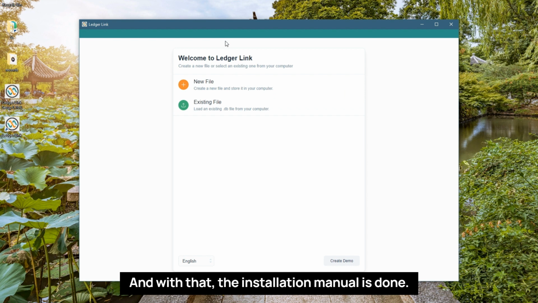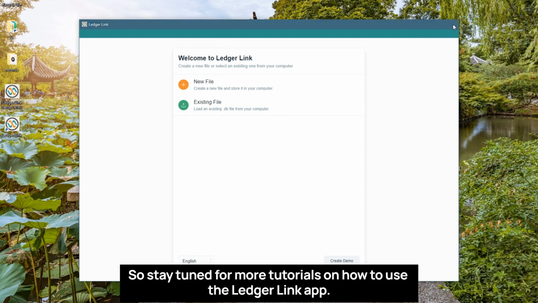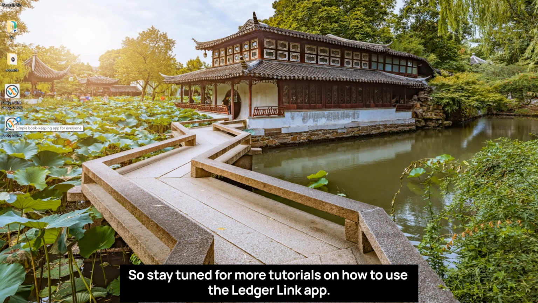And with that, the installation manual is done. So stay tuned for more tutorials on how to use the LedgerLink app.